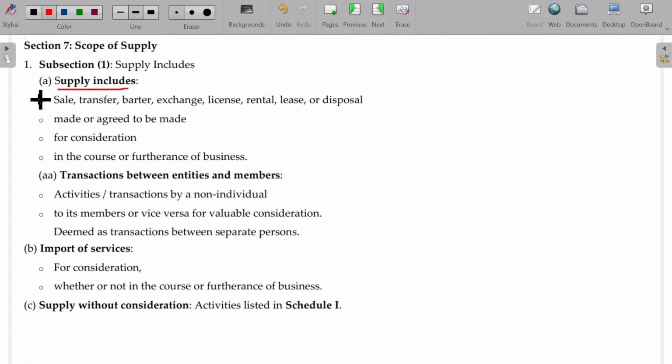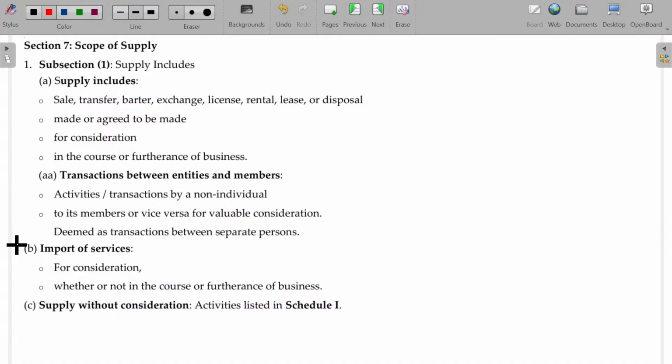Supply includes this one. This is a predominant one, and this will be one more item to remember. Import of services, whether or not in the course of business or furtherance of business. Clear?